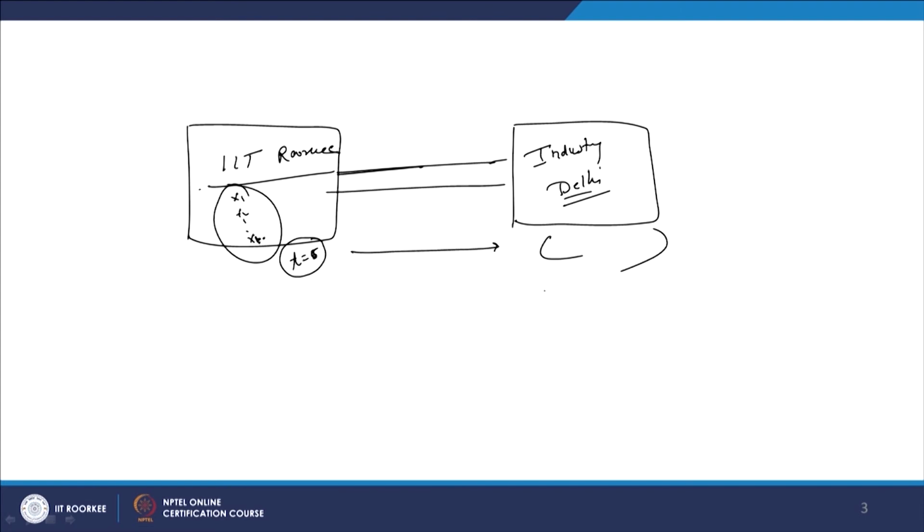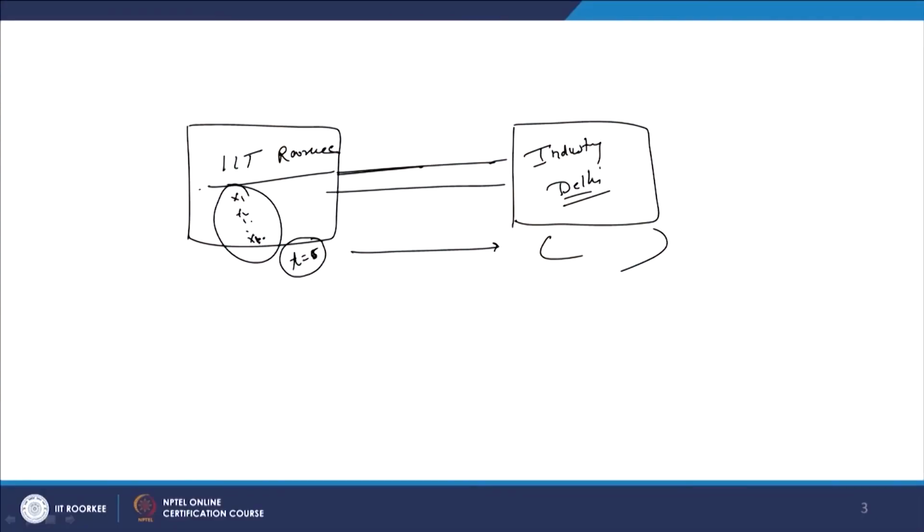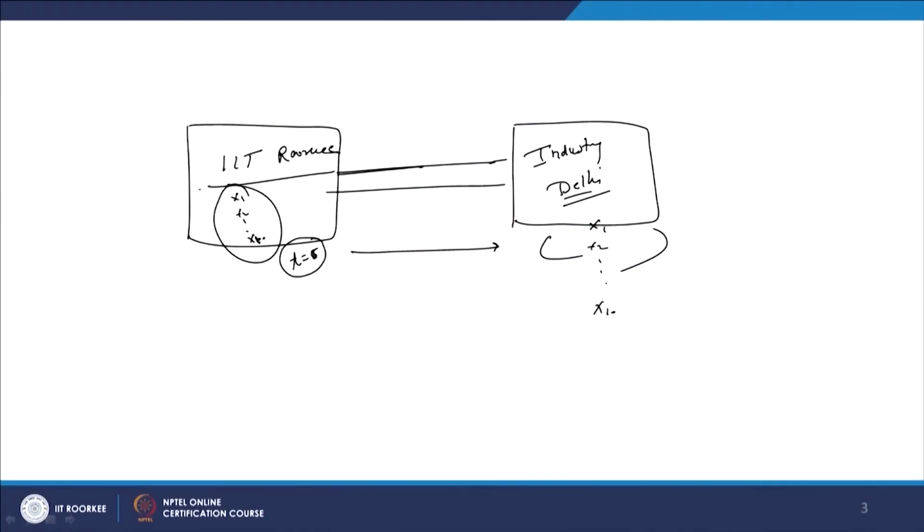All these states are available at the initial time, which can be t 0. But when the students have been transferred to Delhi, it should be x 1, x 2 up to x 10, but out of this, let us say x 9 student is not present.